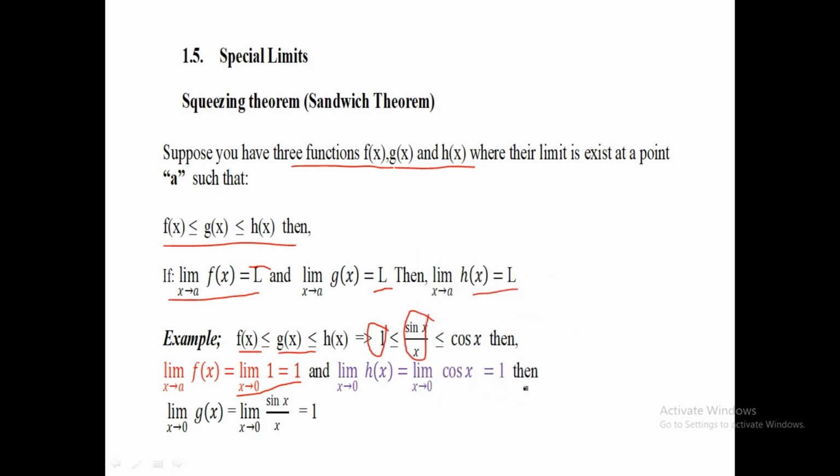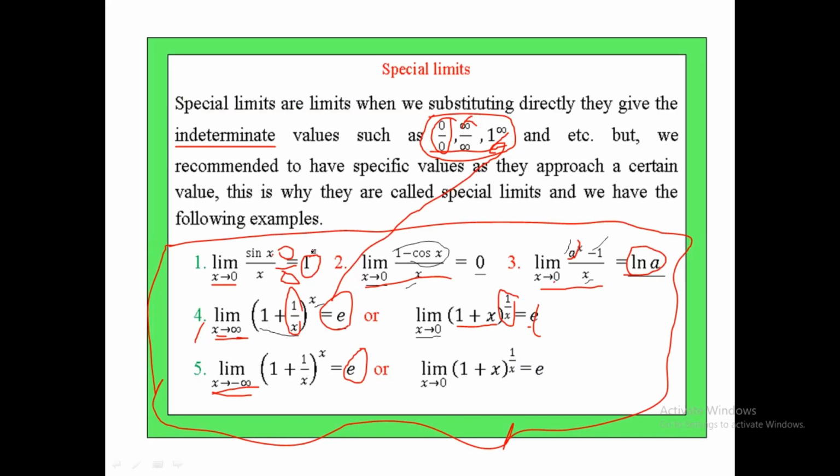Then the function in the middle, sine x over x, as x approaches 0 is also 1. This is the first example of the special limits. This is why we say the limit is 1.